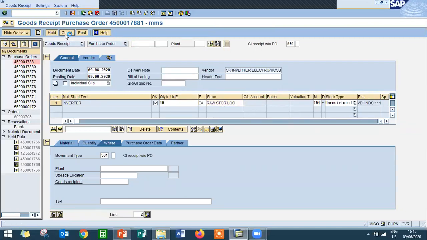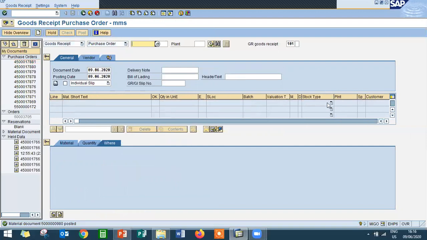Check and post. I'm just posting it. The movement type here is 101. So it has been posted.